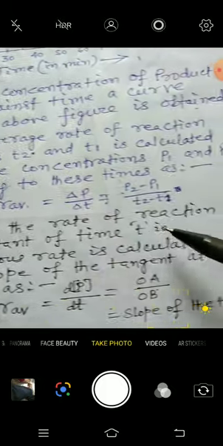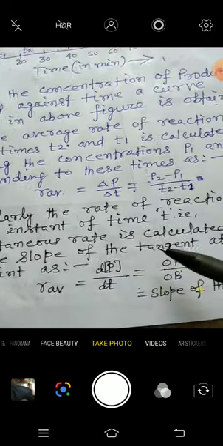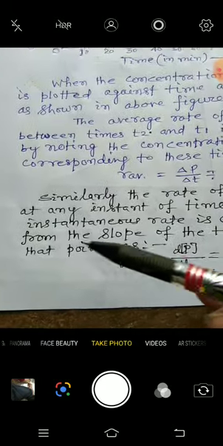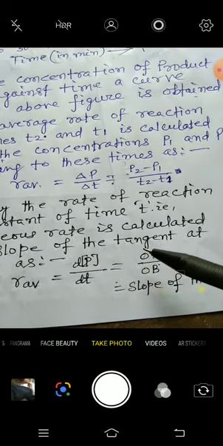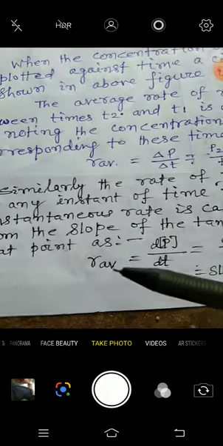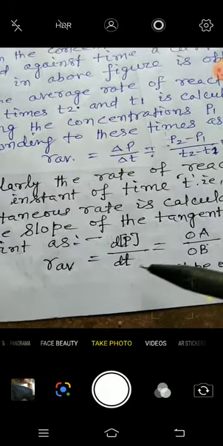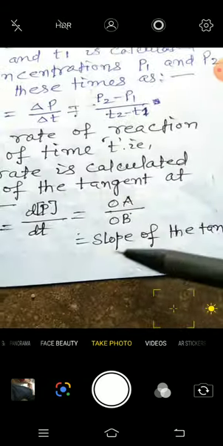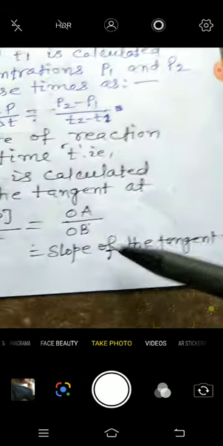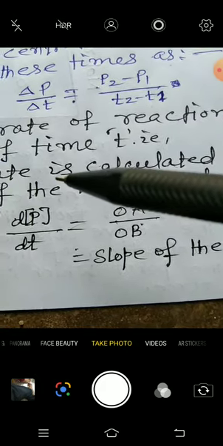Similarly, the rate of reaction at any instant of time t, that is the instantaneous rate, is calculated from the slope of the tangent at that point as dP by dt, which is equal to OA by OB, the slope of the tangent. In this way you can get the instantaneous rate of reaction.